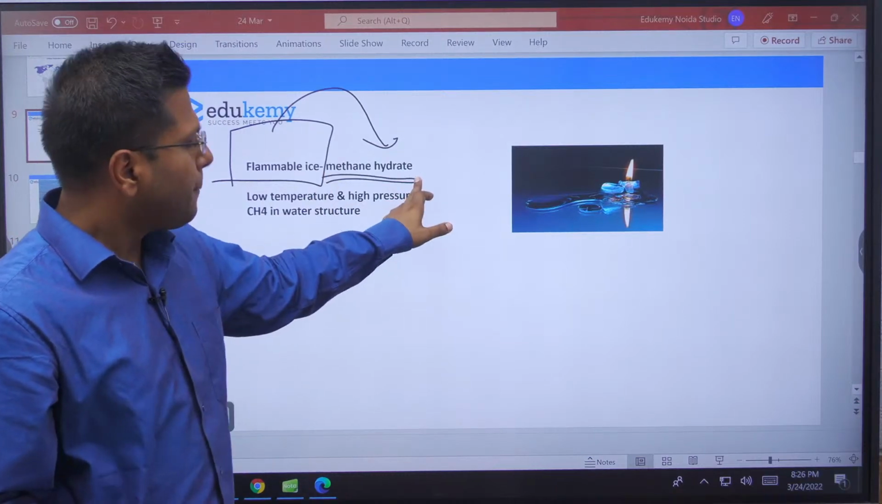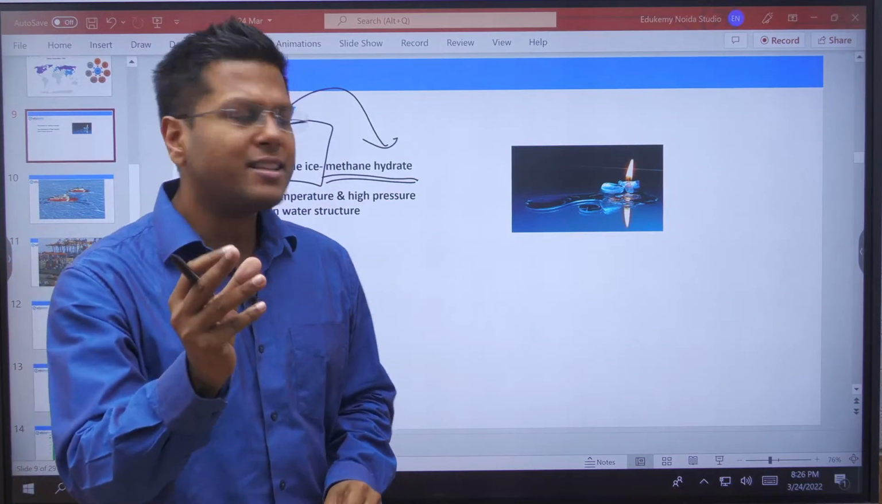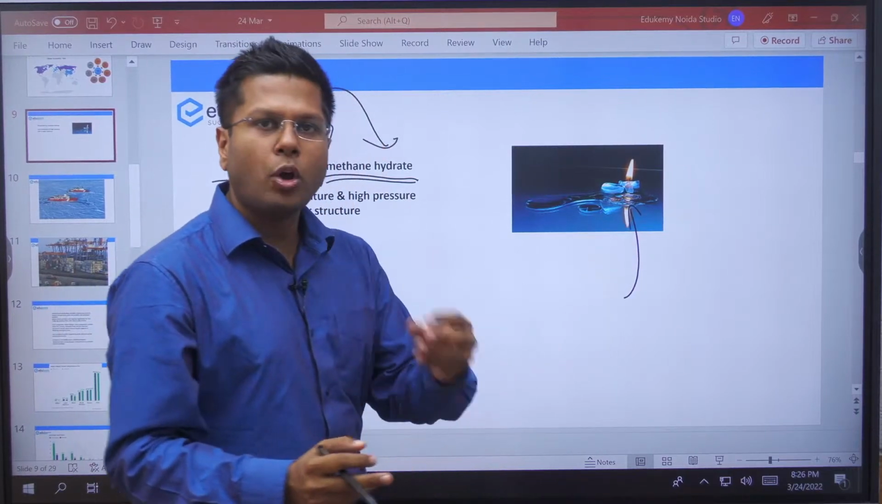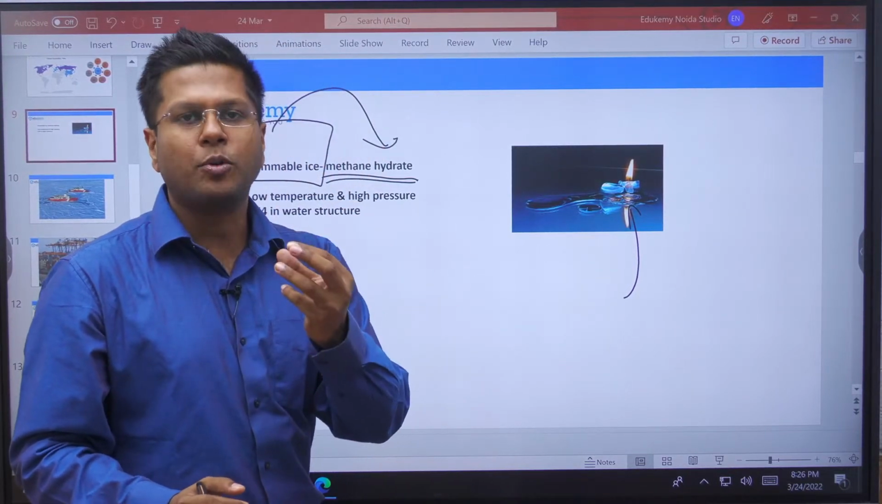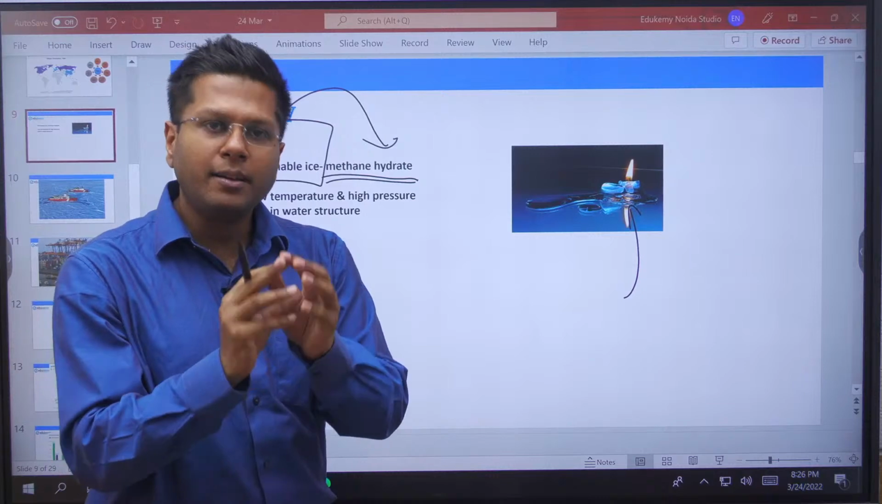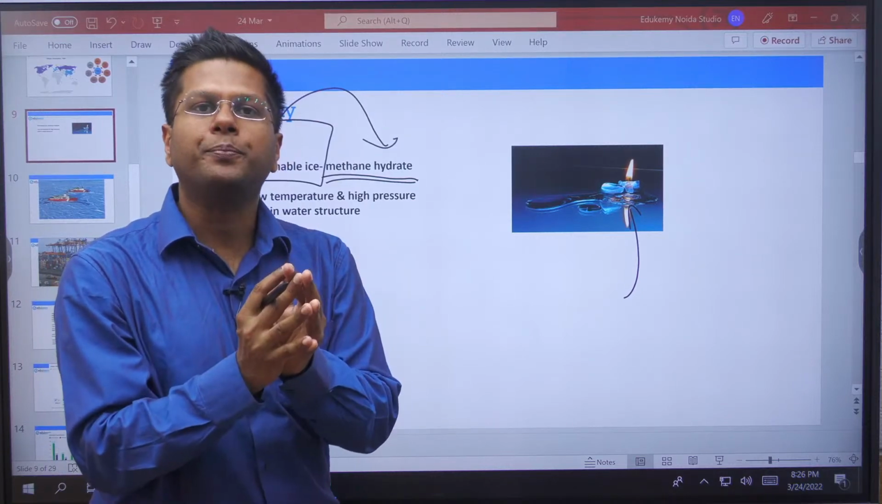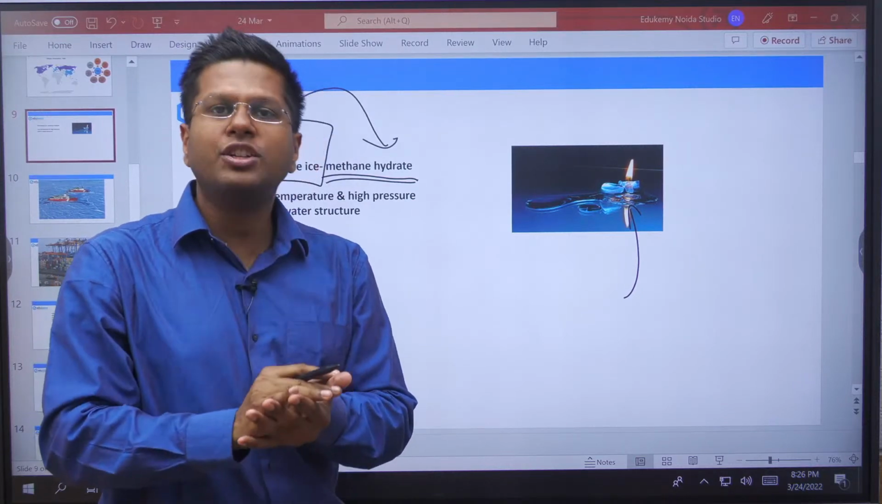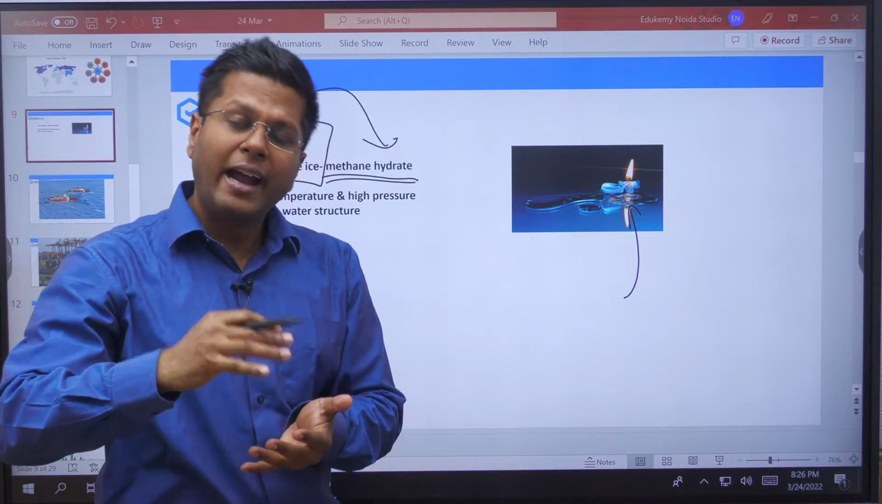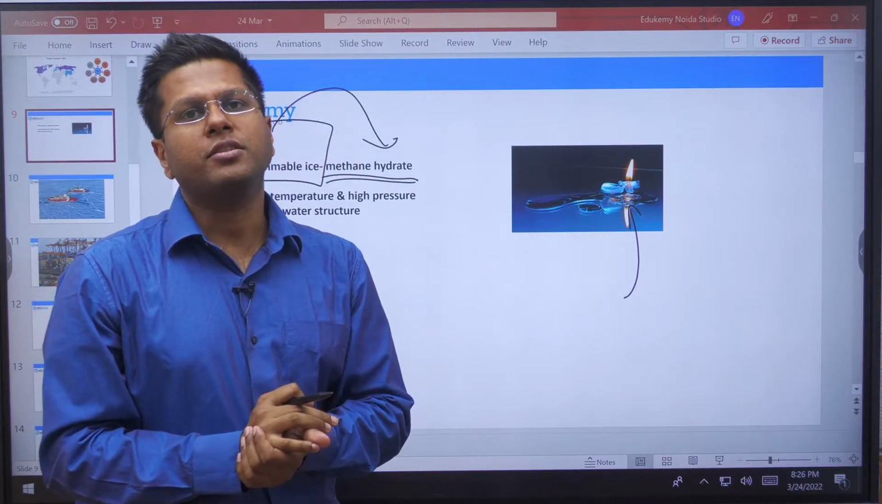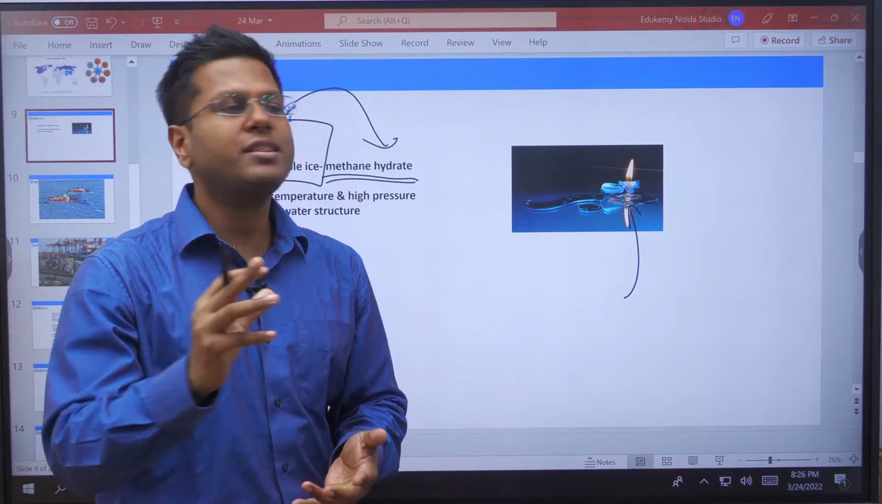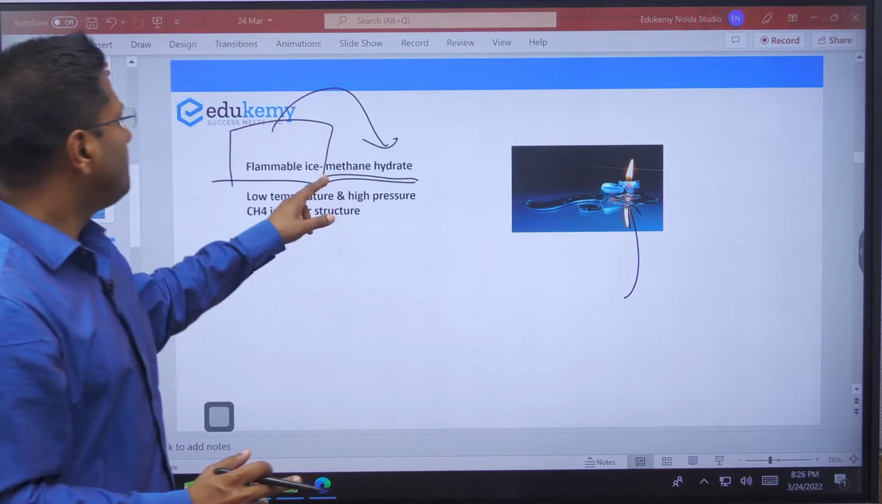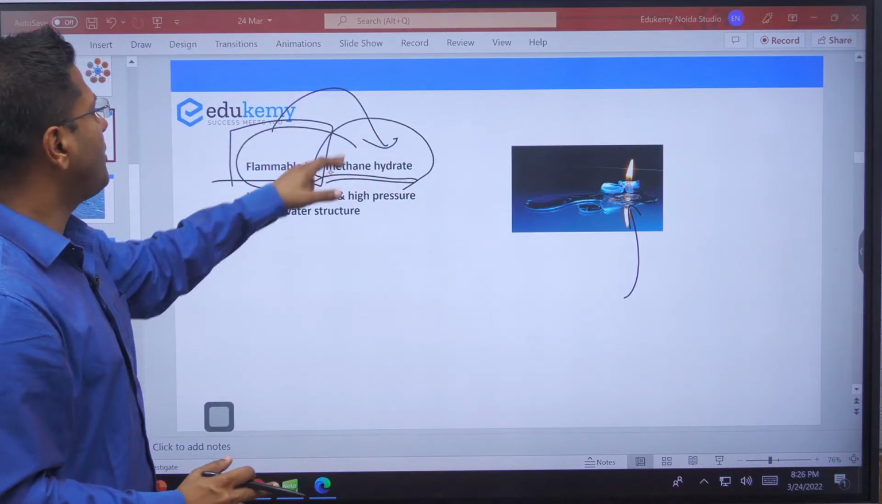Methane hydrate exists. It seems like an ice block which can burn, but it is not an ice block. It is water. Methane is packed inside water. It gets packed in high pressure conditions below the sea and at low temperatures. So low temperature and high pressure are the necessities for the formation of methane hydrate, also called flammable ice.